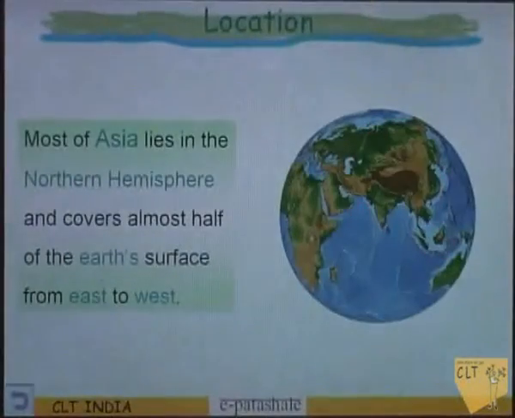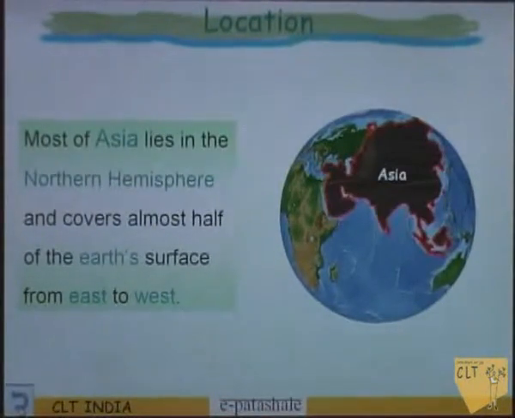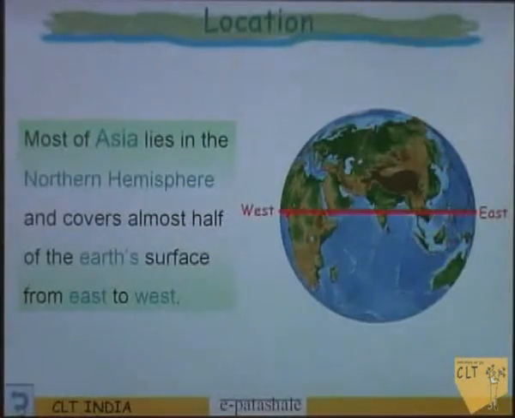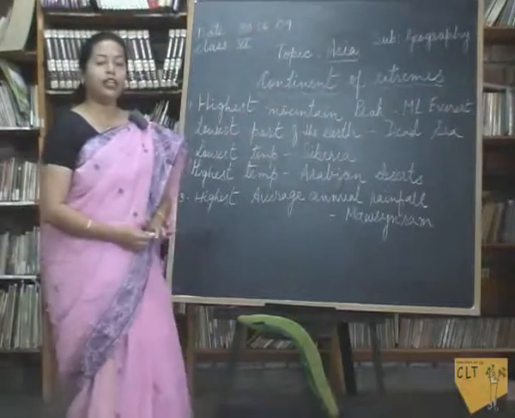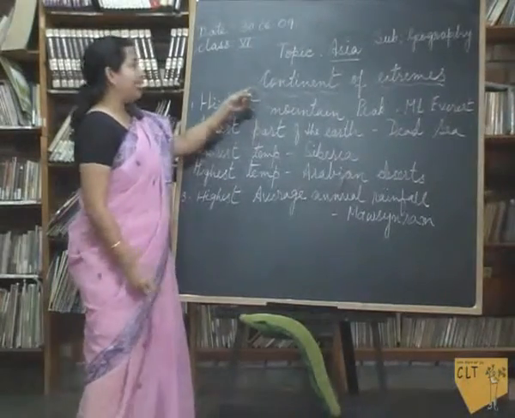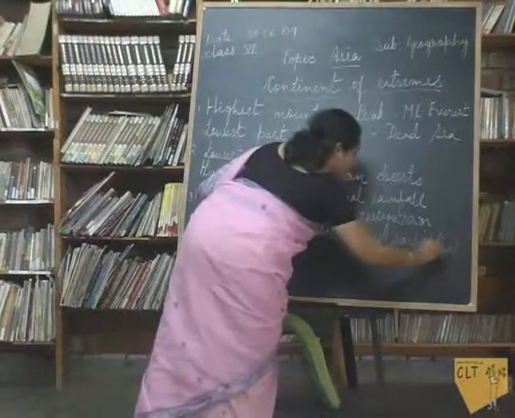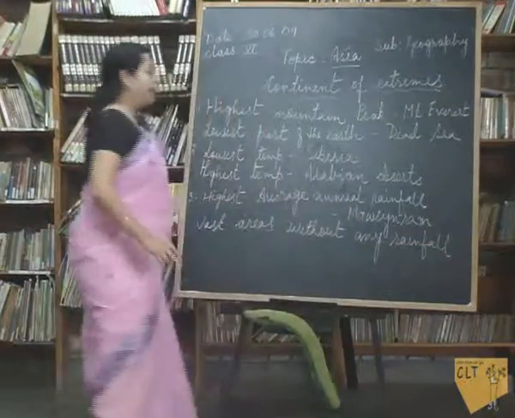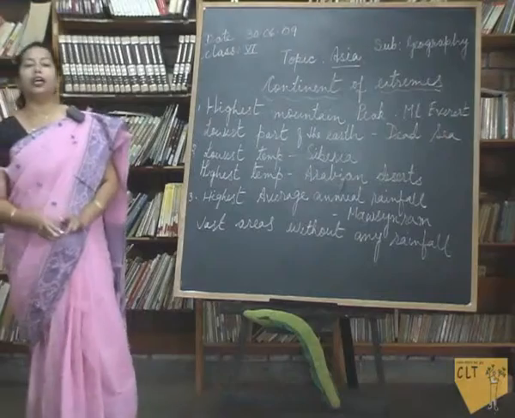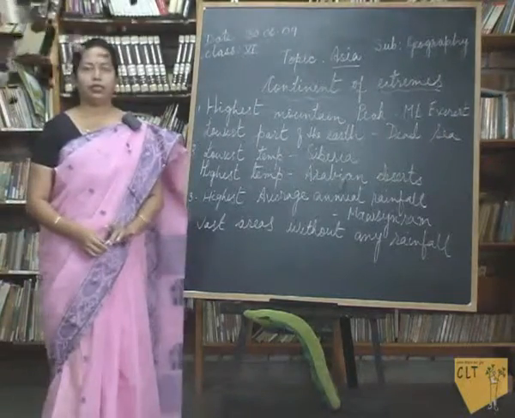Most of Asia lies in the northern hemisphere and covers almost half of the Earth's surface from east to west. So now, children, we know why Asia is called the continent of extremes, because of all these factors.